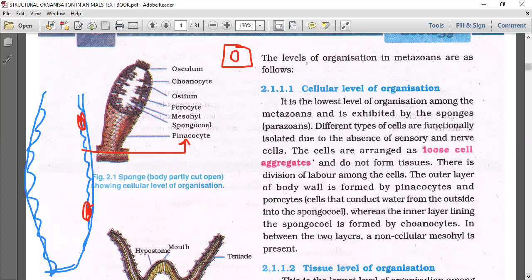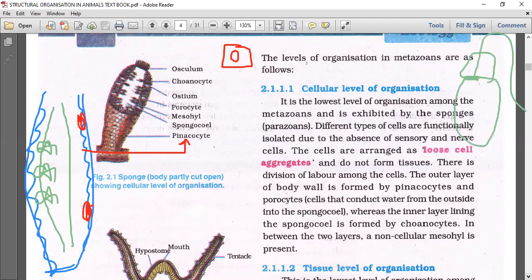The cells that conduct water from outside into the spongocoel. Okay, so then let's go inside with the innermost layer. The inner layer is said to be choanoderm. Choanoderm contains the flagellated cells called choanocytes. I'll show you the choanocytes here. Collar cells are choanocytes. There are various other cells also there.